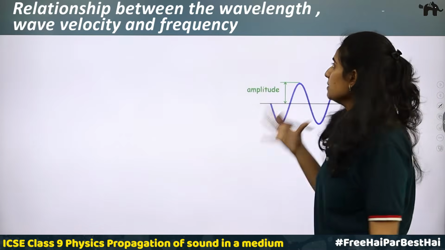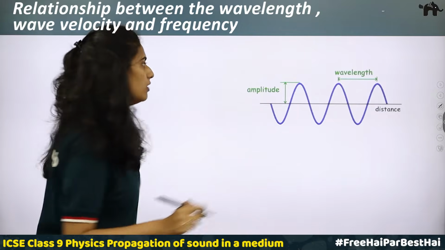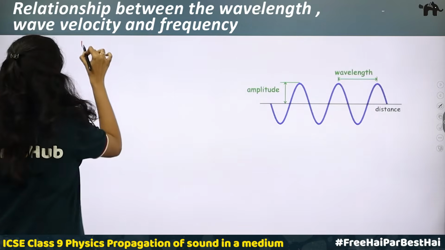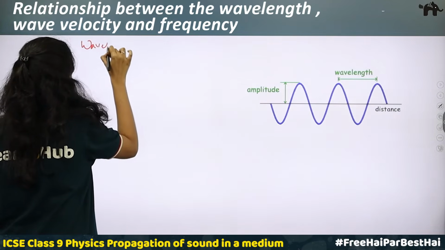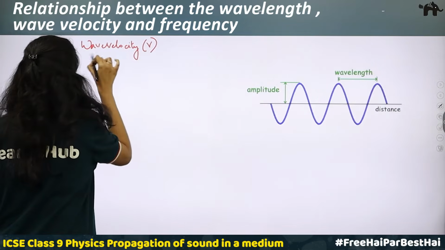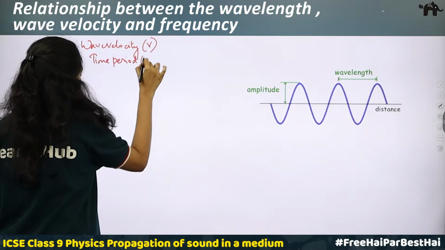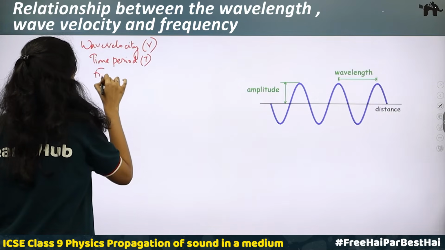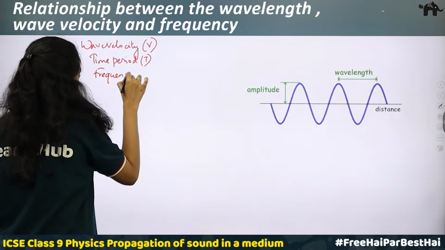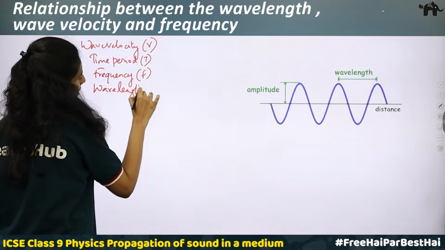Okay. The relationship between wavelength, wave velocity and frequency. So consider a wave whose wave velocity is capital V, time period is capital T, frequency is f, and wavelength is lambda.